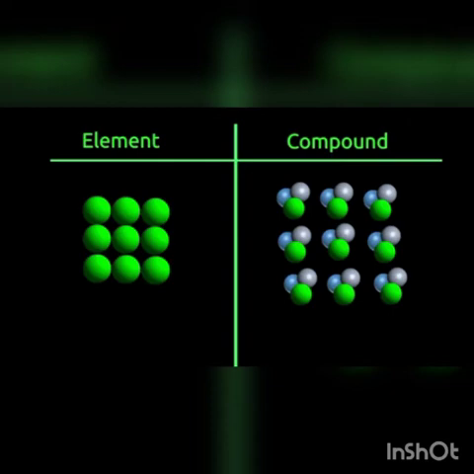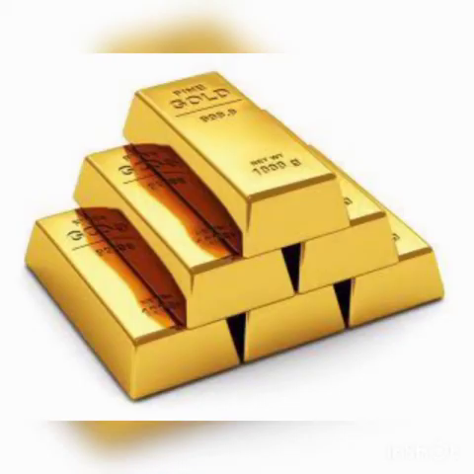Substances whose molecules are made up of one type of atom are called elements. Substances whose molecules are made up of more than one type of atom are called compounds. An example for elements is pure gold. Pure gold is made up of the same kind of atom. So we can say oxygen, hydrogen, gold, and silver are examples for elements.